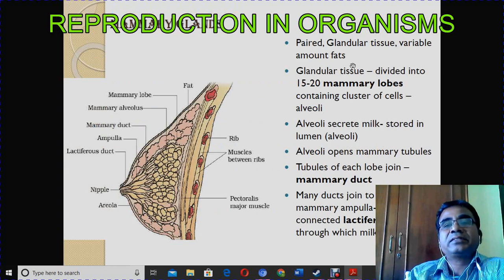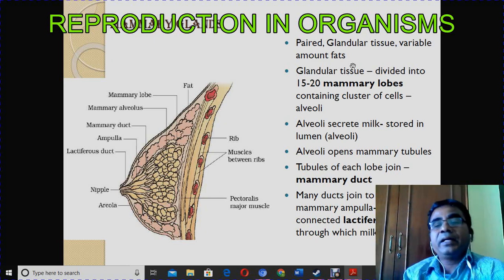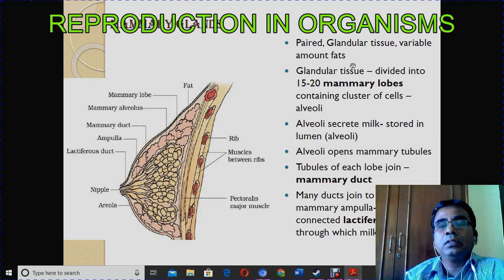This is the mammary glands. The female reproductive system not only includes ovaries, oviduct, and uterus, it also includes a pair of mammary glands. It is a glandular tissue divided into 15 to 20 mammary lobes. The mammary lobes contain clusters of cells called alveoli. In the alveoli, milk is secreted. See this diagram.